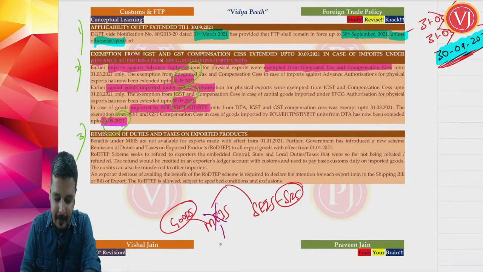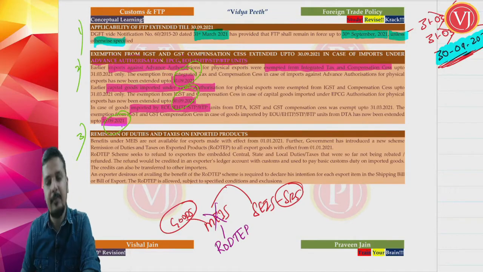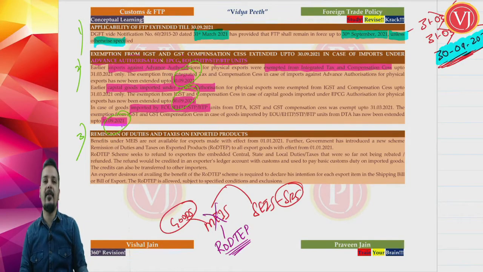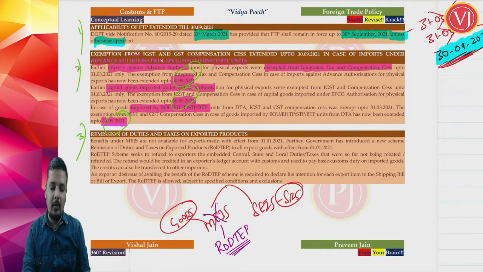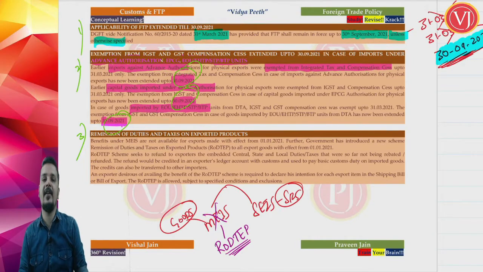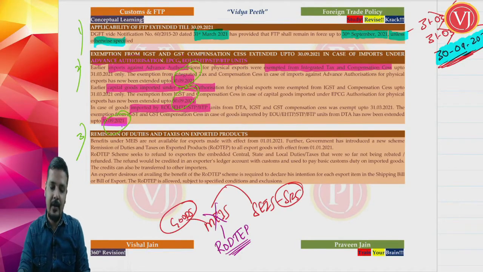Now that is replaced by the RoDTEP scheme, remission of duties and taxes on exported products. You no more have MEIS script. Whether you have SEIS scheme, yes, the Service Exports from India Scheme is still there. But the Merchandise Exports from India Scheme, which was for export of goods, is no more there.